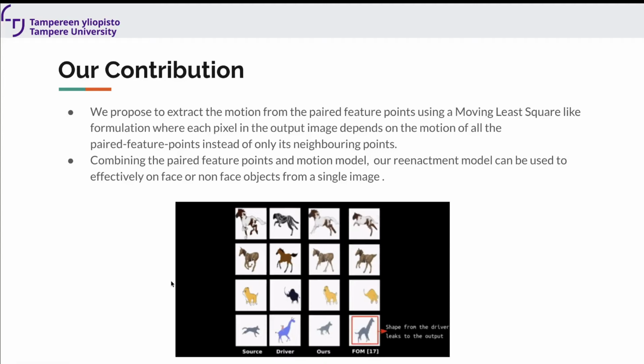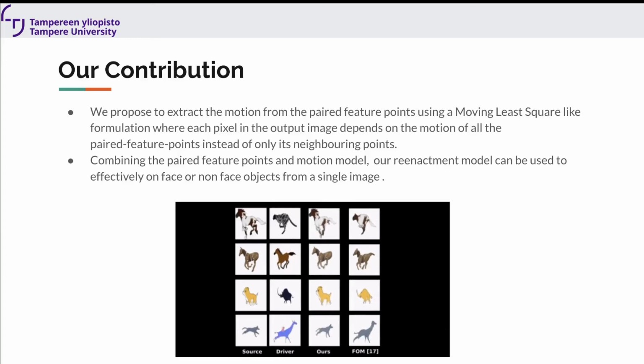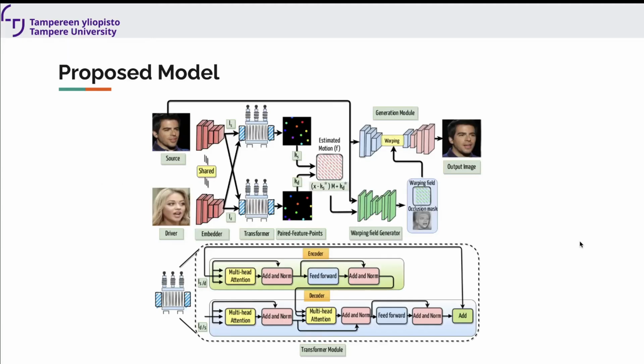The second contribution is that we don't enforce the generated pixels to be dependent on their neighboring key points, rather they depend on all the key points by a weighted representation. So we call it weighted motion. By combining the weighted motion and paired feature points, we developed our full model and we can extend it to non-face objects. And we can see here that our model preserves the source shape better than the FOM or key point based models.